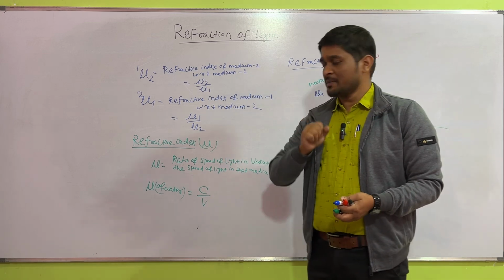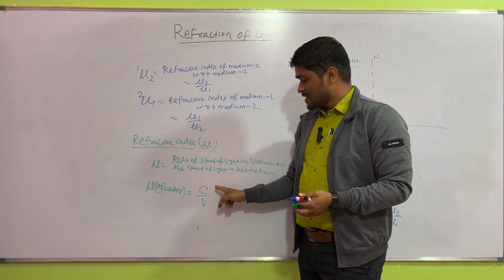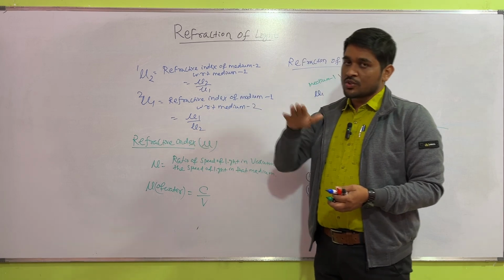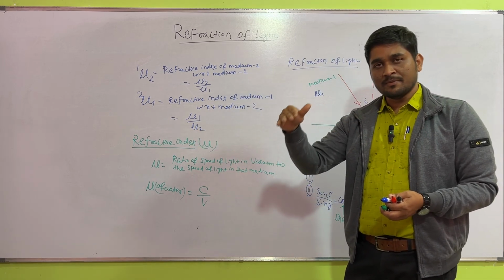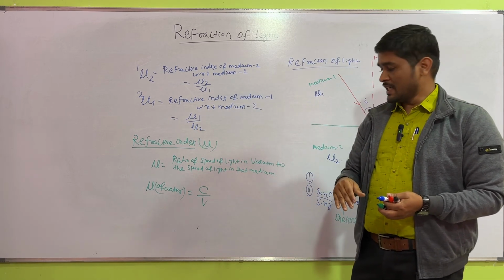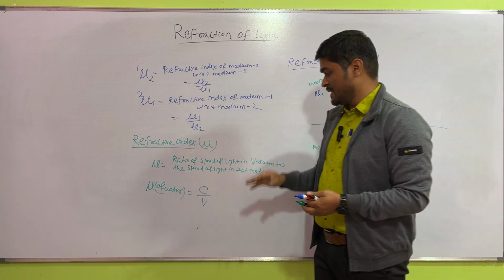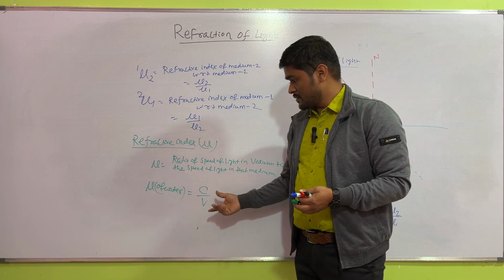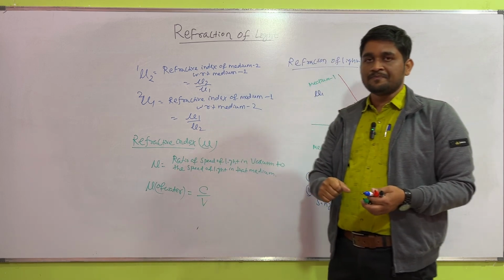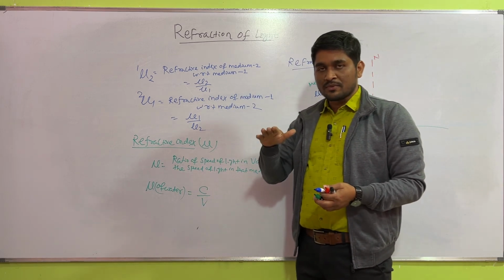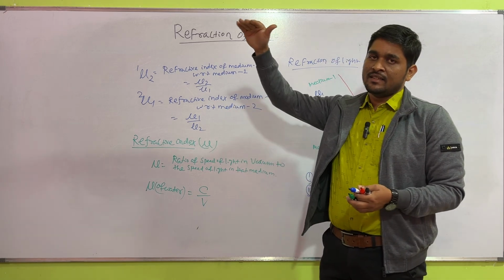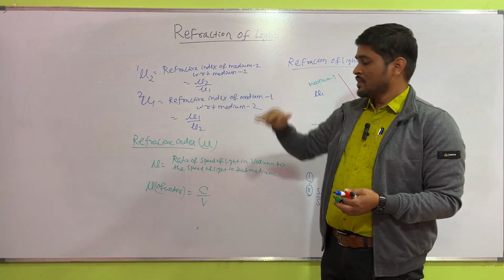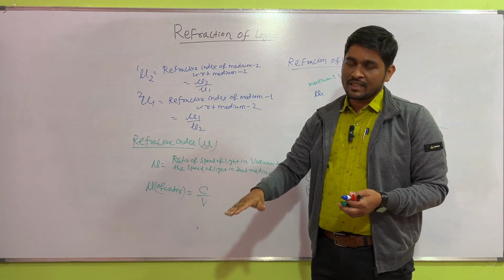So the formula of refractive index is the speed of light in vacuum to the speed of light in that medium, for which we have to find out the refractive index. Like if you want to find out the refractive index of kerosene, then you have to take the speed of light in vacuum to the speed of light in kerosene.